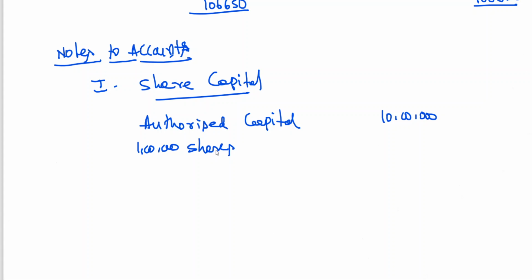Because authorized can be equity or preference, that is why I am just looking into what the authorized capital has been. 1 lakh shares of rupees 10 each. Okay. And authorized capital, we underline it. Then issued, comma, directly we can write issued, comma, paid up.